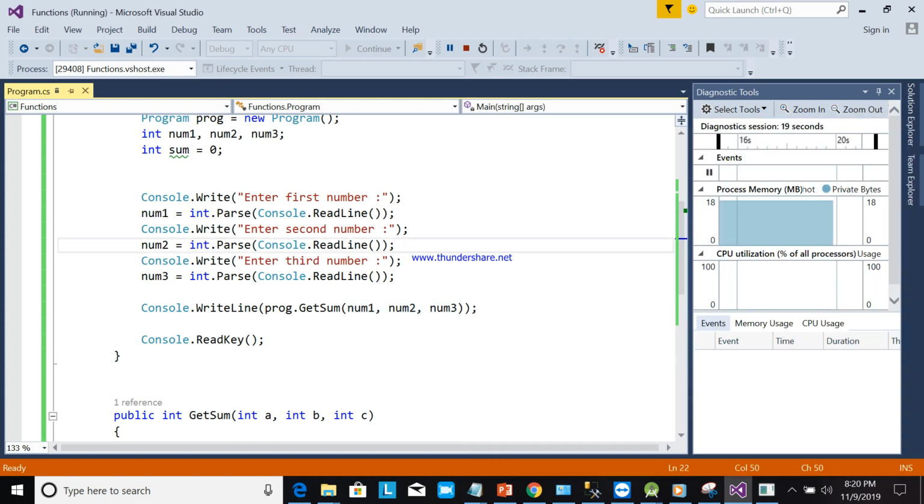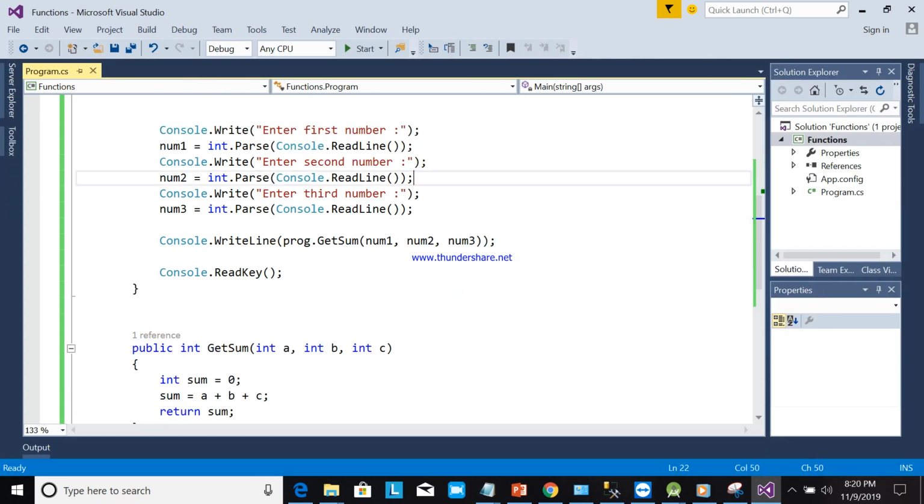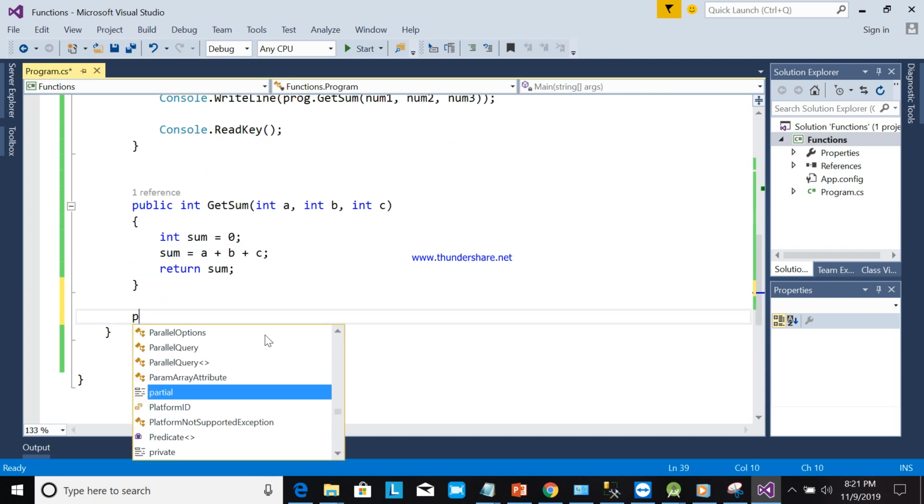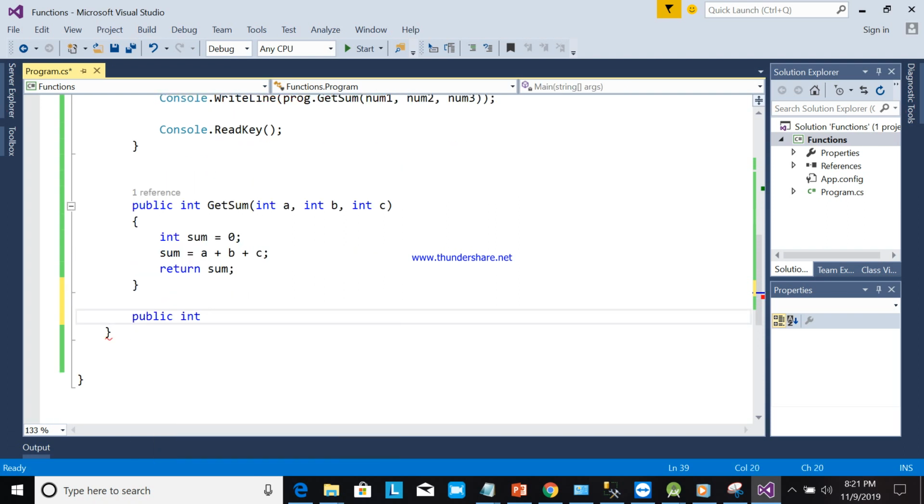Now, I will add another computation here. What if I want to get the multiplication? As you can see here, get sum. How to create a function for multiplication? So we will create another function here. We will call it public int GetProduct.